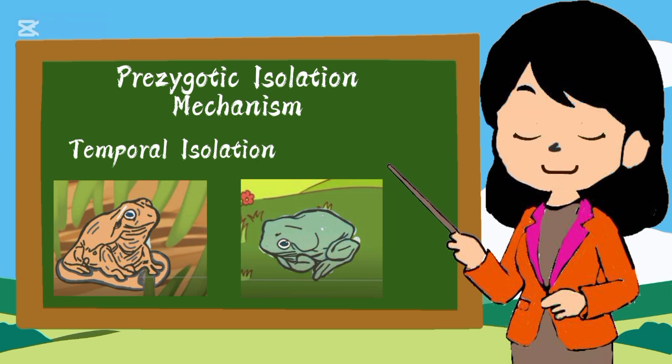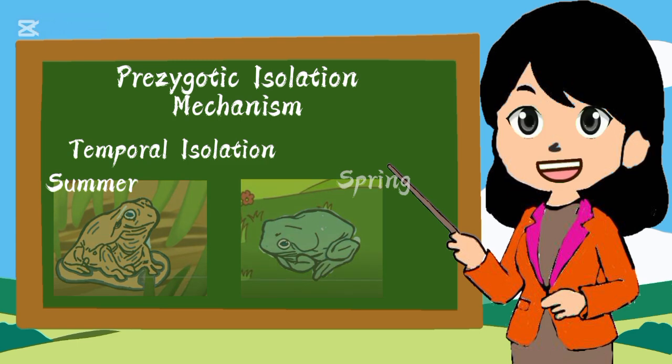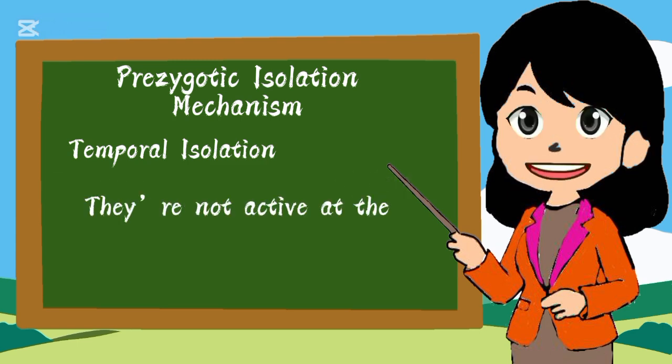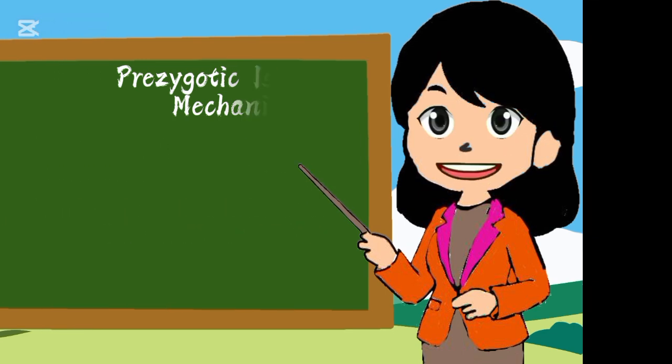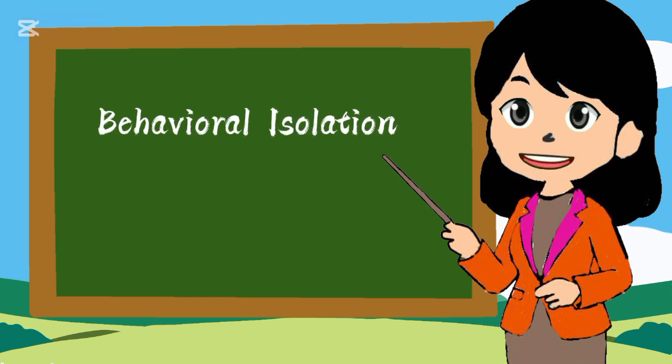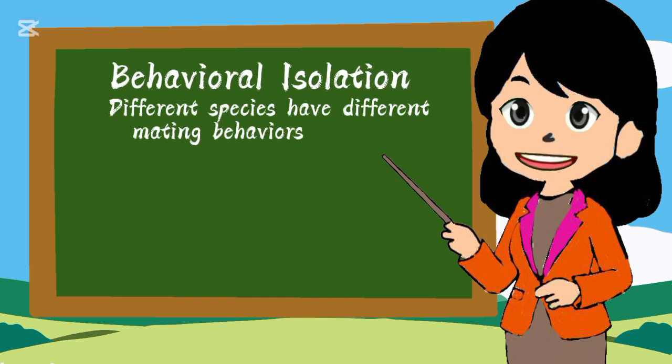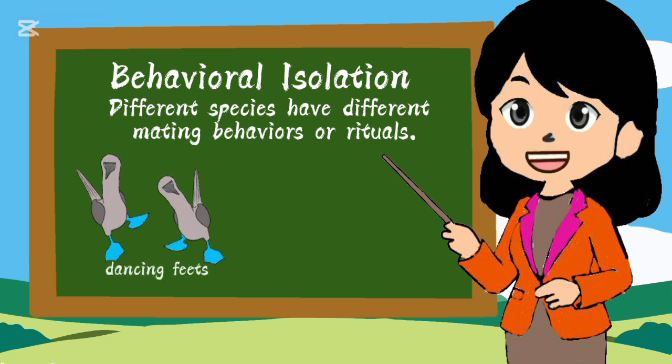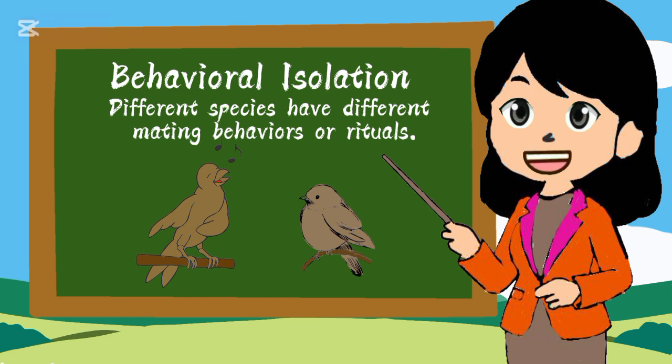For example, in some species of frogs, one might breed early in the spring, while another breeds later in the summer. So they're not active at the same time to mate. Next is behavioral isolation. Different species have different mating behaviors or rituals. Think about birds with elaborate courtship dances or songs. If a bird species sings a different song or performs a different dance, the other species might not recognize the behavior as a sign of courtship, and they won't mate.